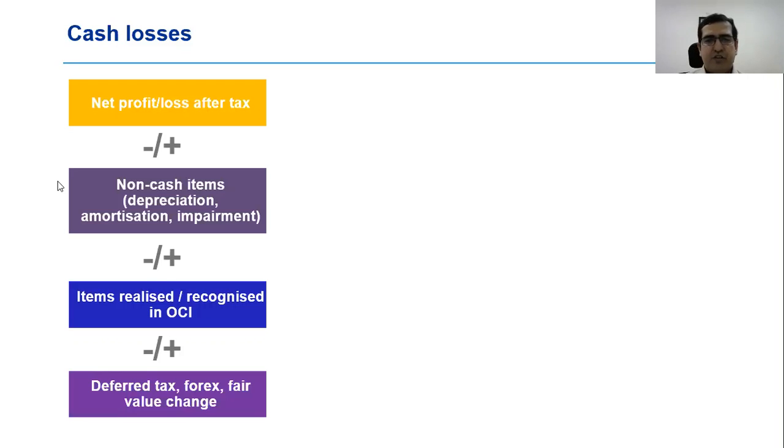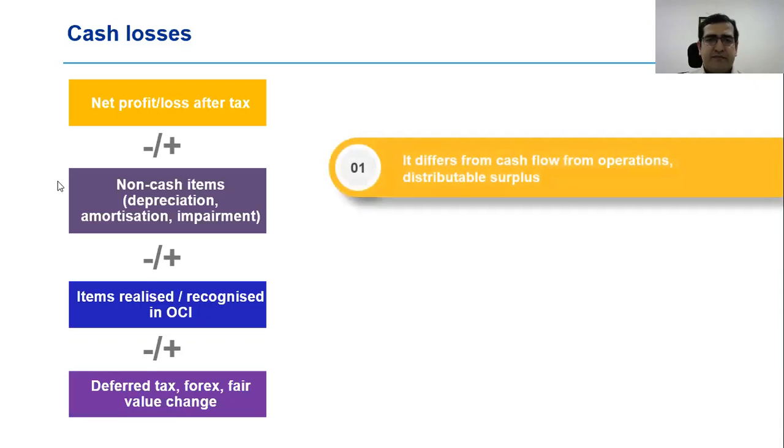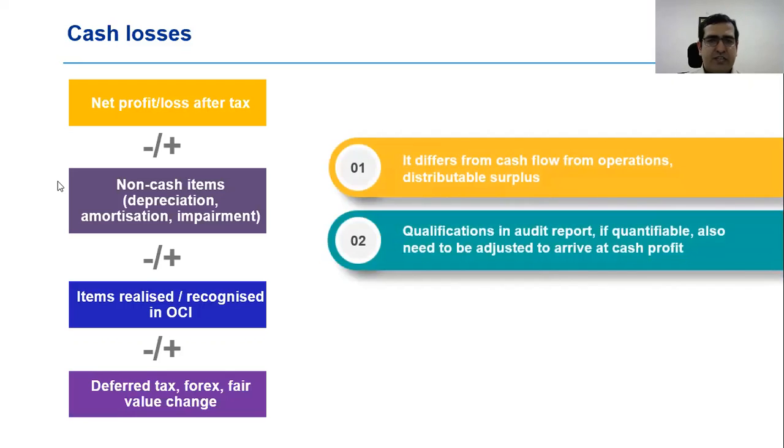Two conceptual approaches are possible. One conceptual approach is to say, I will start with net profit after tax, after OCI, or I will include my comprehensive income for the period and then do this assessment. Or I will start with net profit after tax and then manually and specifically adjust items that are realized or recognized but are sitting in OCI. Once again, not a very clear-cut assessment, not a straightforward assessment, but this is where the guidance note has left it.